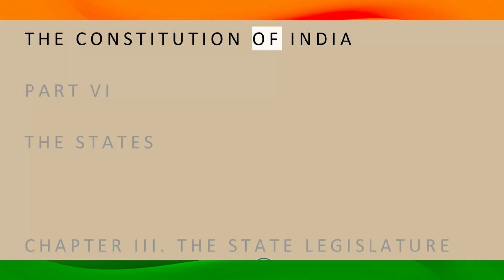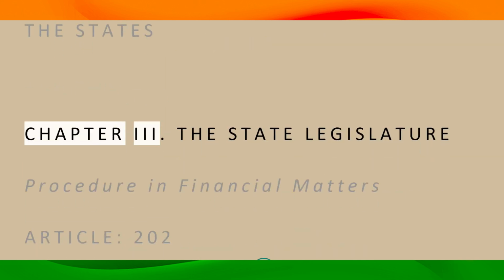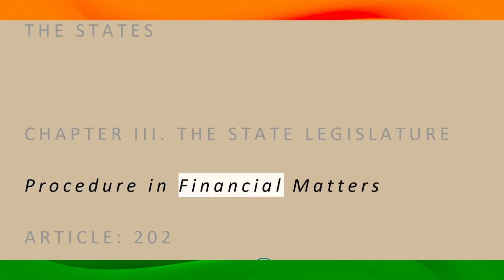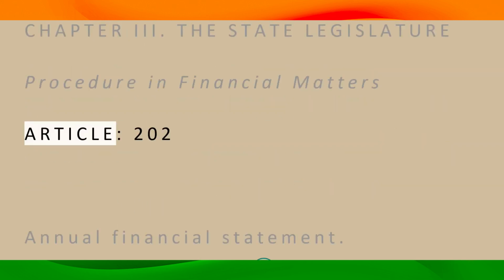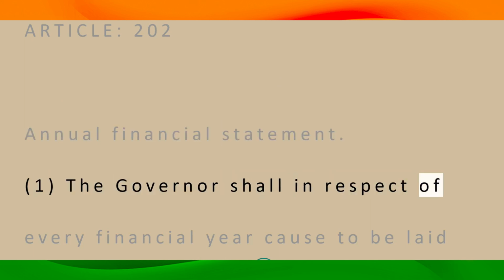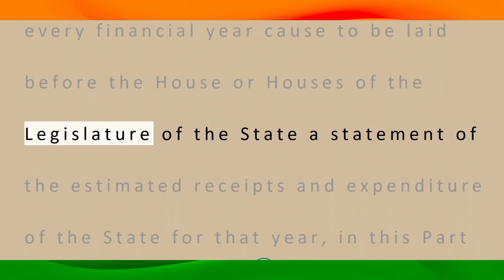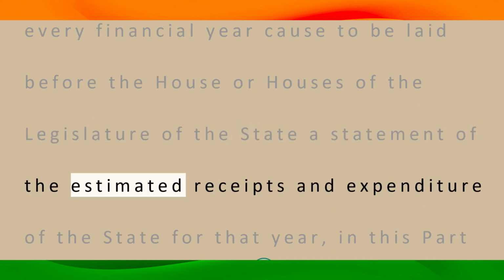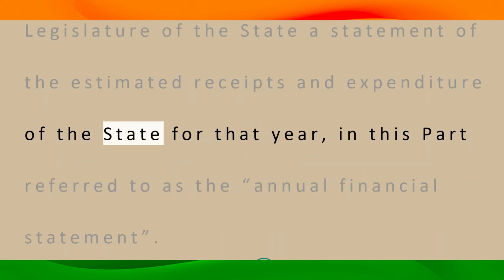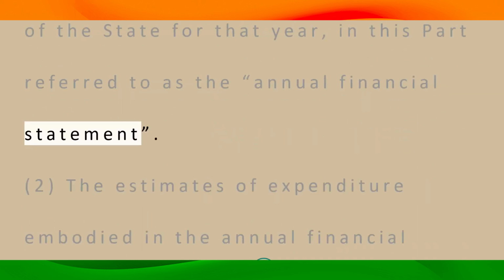The Constitution of India. Part 6. The States. Chapter 3. The State Legislature. Procedure in Financial Matters. Article 202. Annual Financial Statement. 1. The Governor shall, in respect of every financial year, cause to be laid before the House or Houses of the Legislature of the state a statement of the estimated receipts and expenditure of the state for that year, in this part referred to as the Annual Financial Statement.